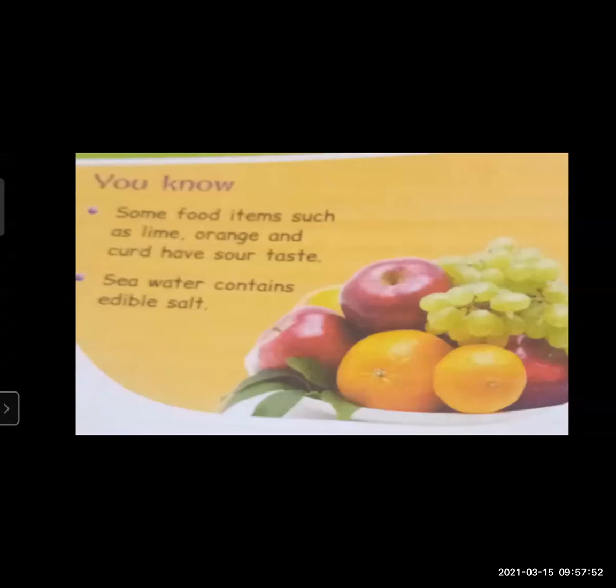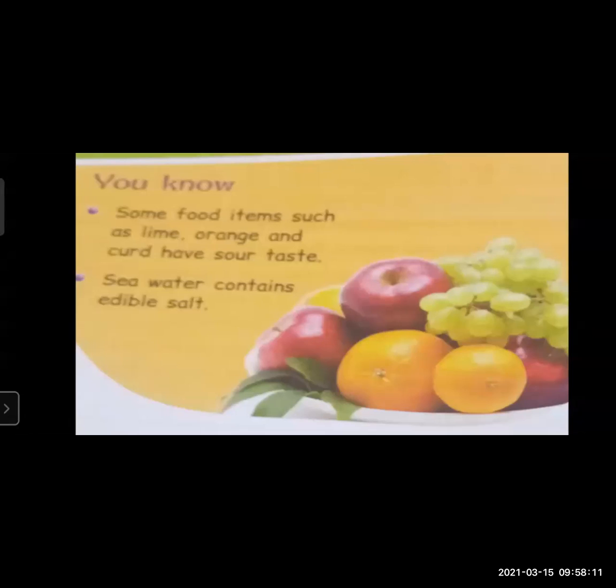So some food items such as lime, orange, and curd have a sour taste. Oranges we like, lime not everyone, but a few people like lime also, and curd also.